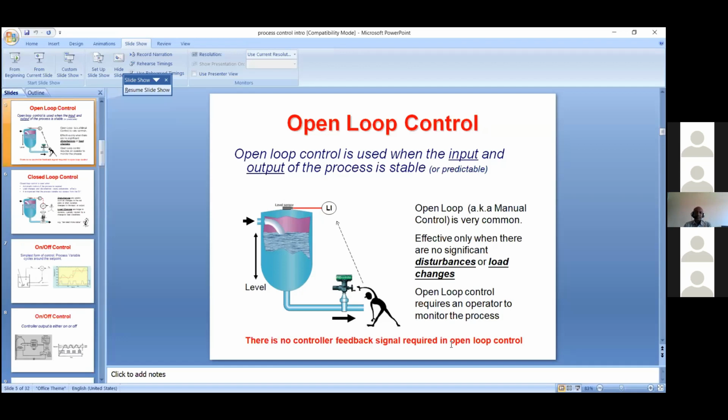So in this operation, there is no feedback. It is just switch on and switch off, and the level varies between the low level probe and the high level probe. So this is open loop control because it does not have any feedback. Sometimes open loop control requires manpower in an industry to control if there is any disturbance or any load changes.